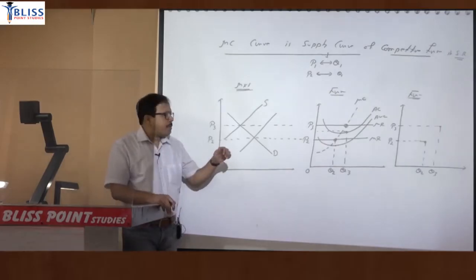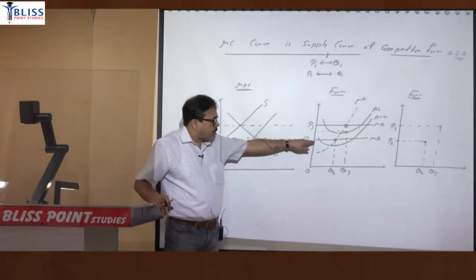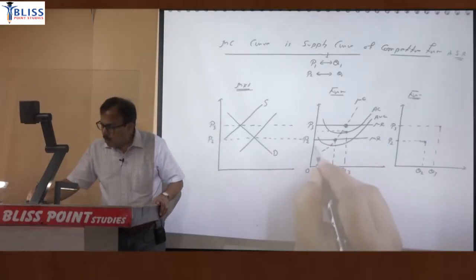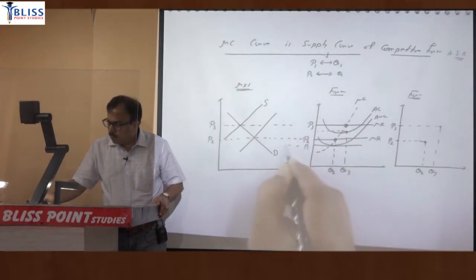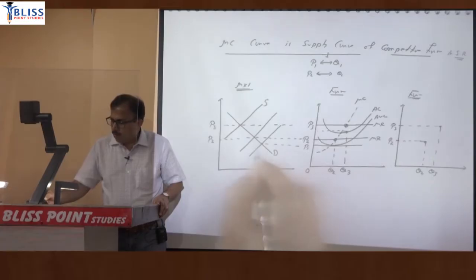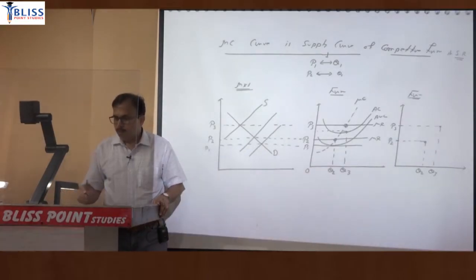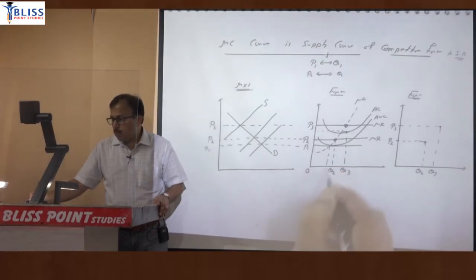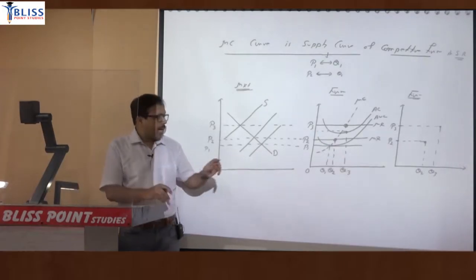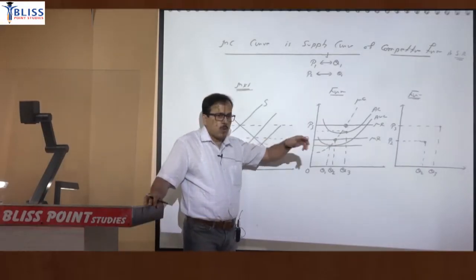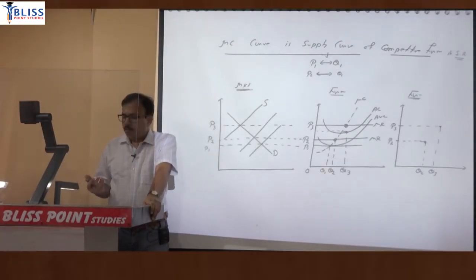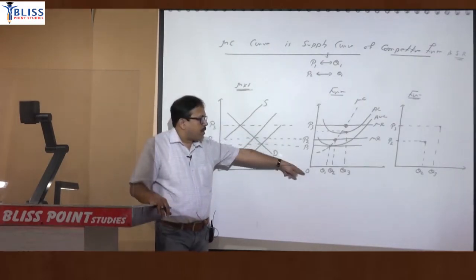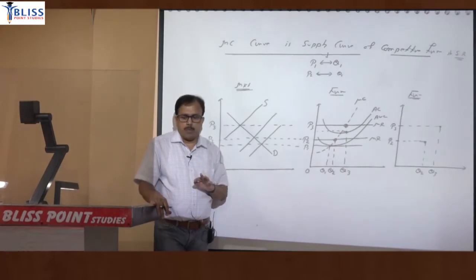But suppose price reduces further from P2 to P1, and that P1 is exactly equal to the minimum of AVC. So at that price again MC equal to MR, you can say at this. Now at that quantity price is equal to AVC. So now there is no operating profit also. So if there is no operating profit, now firm is indifferent. Firm may operate, firm may not operate. But certainly if price is lower than P1, then firm will not operate. Then supply will be zero.